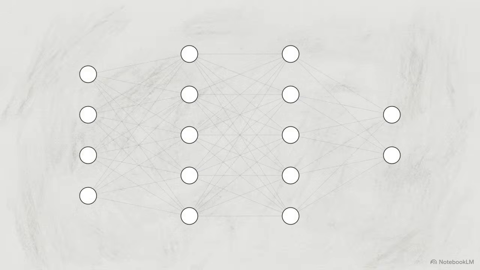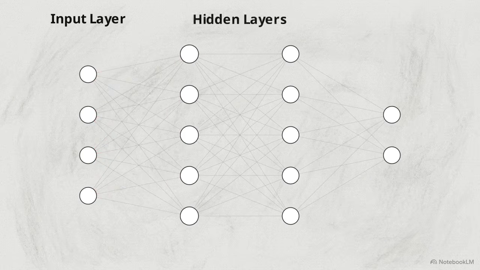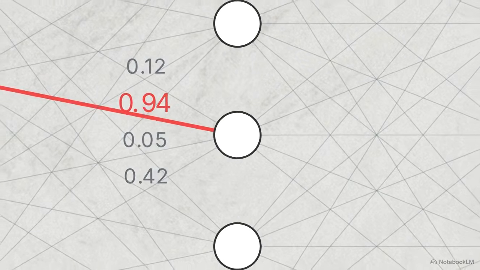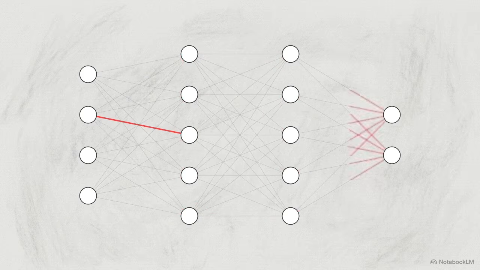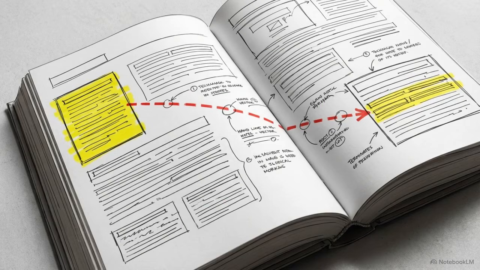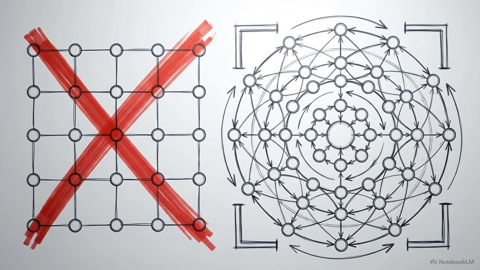This is a neural network. Information enters an input layer, passes through hidden layers, and terminates at an output layer. At each node, a mathematical weight is applied, determining the signal's strength. Through repetition, it adjusts these weights, strengthening pathways for accurate predictions. This simple architecture is effective for identifying isolated objects, but it struggles with human language, where the meaning of a word is often determined by a sentence from several pages ago. Because standard networks fail to maintain this long-range context, researchers developed a different architecture to handle complex variables.